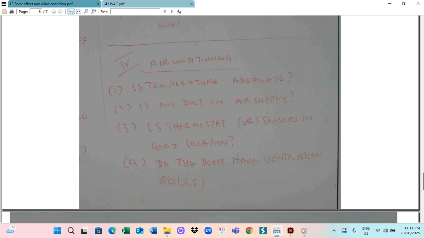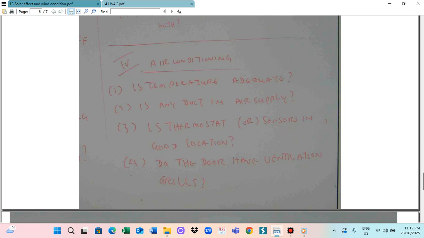Is there any dust in the air supply? The air supply system has to be provided properly. Is there a thermostat sensor in a good location? Thermostat sensors for commercial buildings sense the temperature and regulate the airflow or the operation of the air conditioner. So those sensors should support an appropriate room temperature. Does the door have a ventilation grille, what air conditioning systems are used, and are the toilets ventilated?